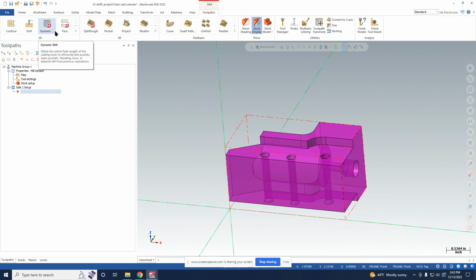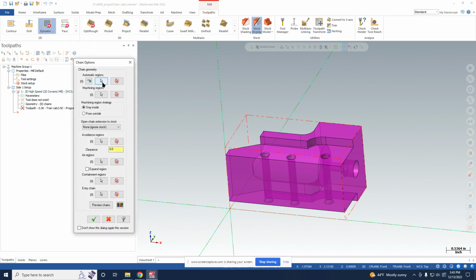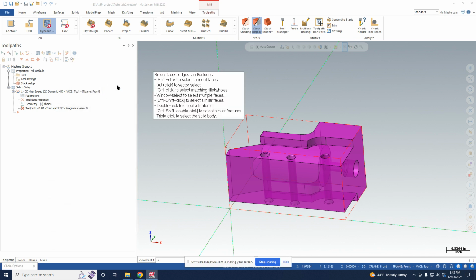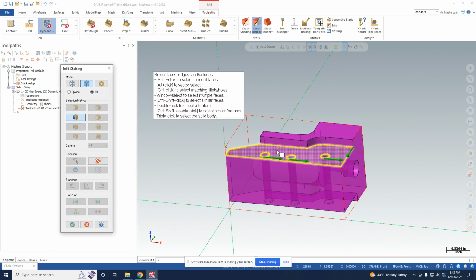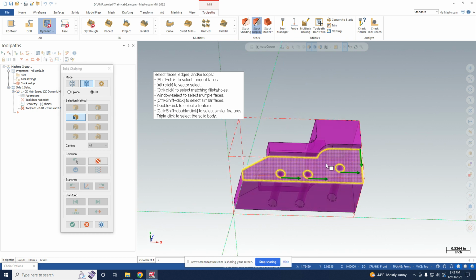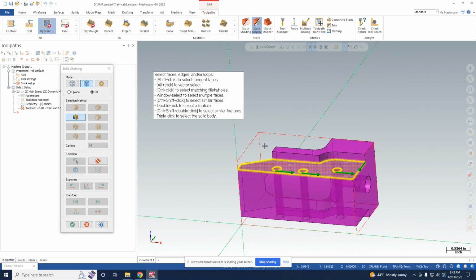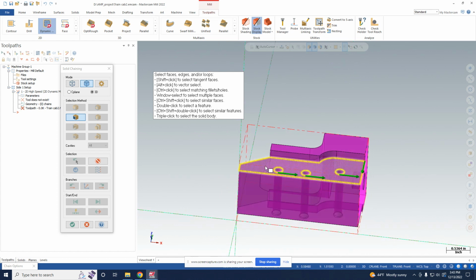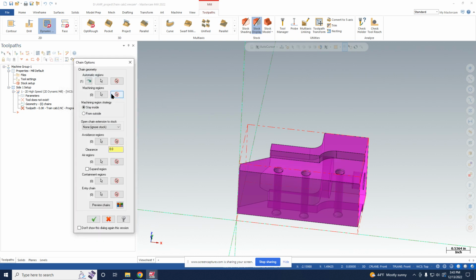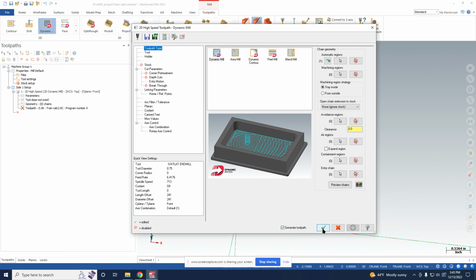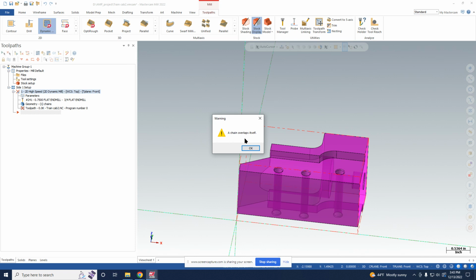So now we want to start with a dynamic milling operation, which is this one. Now we can select what we want to machine. So we're going to select this face, and it'll machine whatever contours and all the material up until this face. So check mark, and let's just see what happens. So we have a problem.